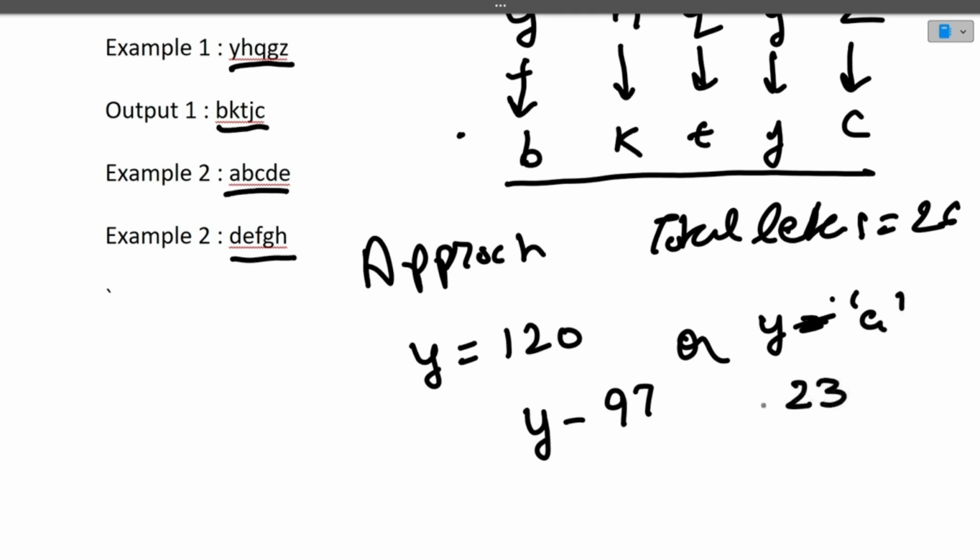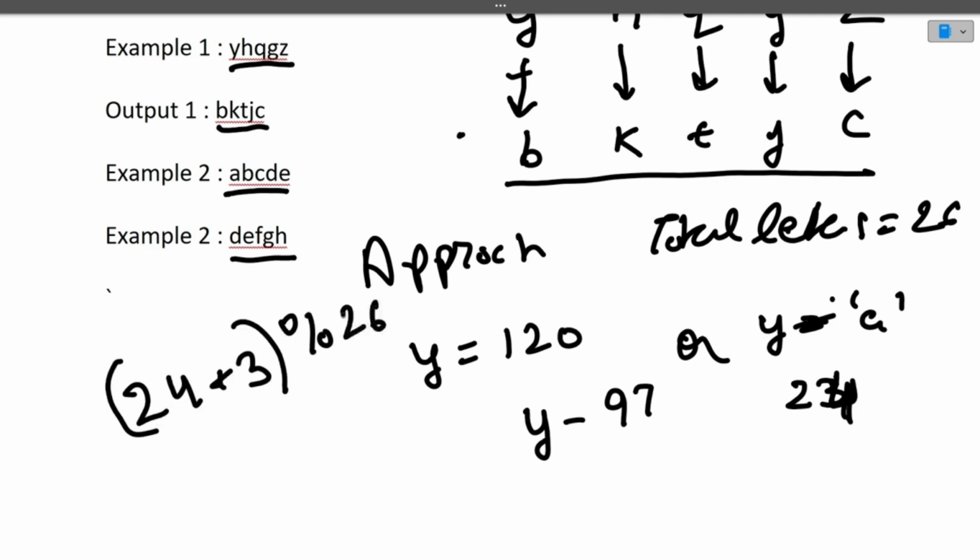Yeah, the answer will be coming because A value is 0 and Z value is 25. So Y value will be, sorry, 24. Y value will be 24. Now see what we'll be doing. We want to move towards the right side. So what we'll do, we will do 24 plus 3 mod 26.